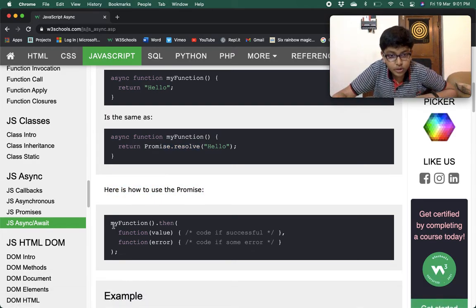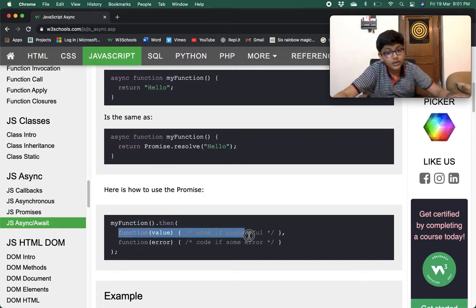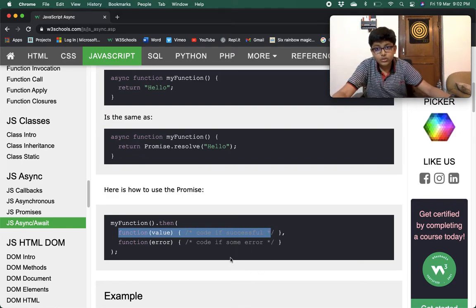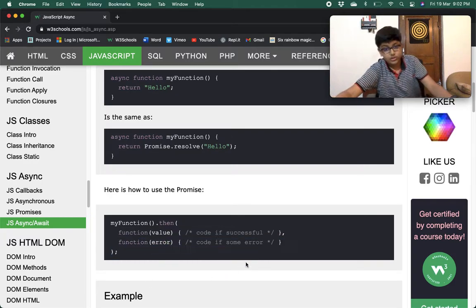Before, in normal promises, we gave the promise name, but now we are giving the function name dot then. Here we are passing the function for the value, the code if successful. This is the success function and this is the error function.